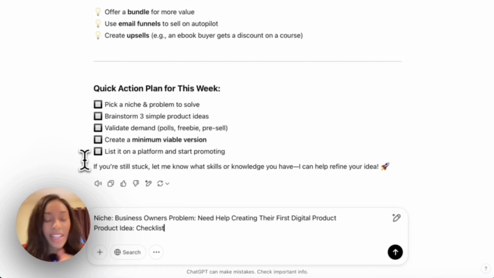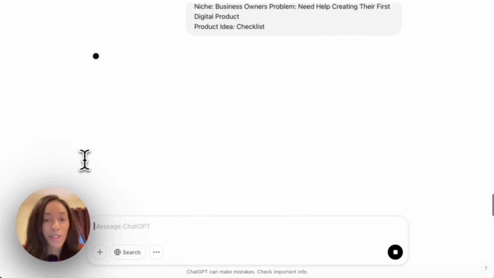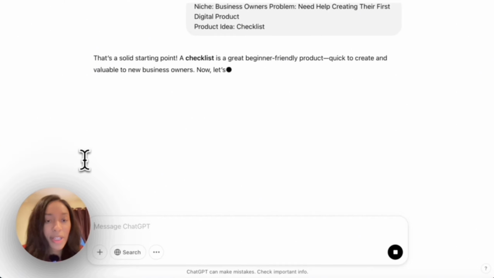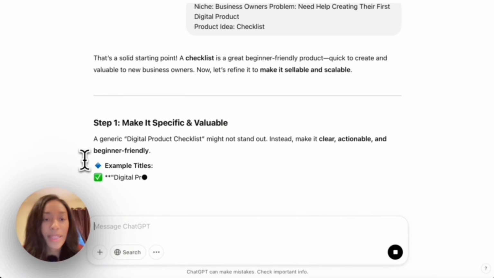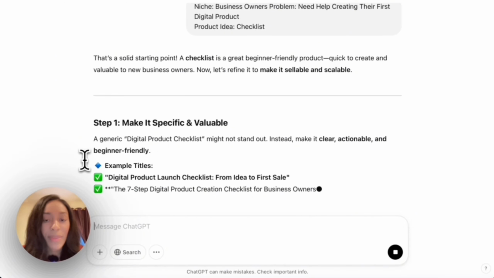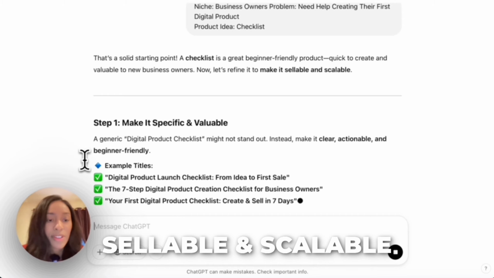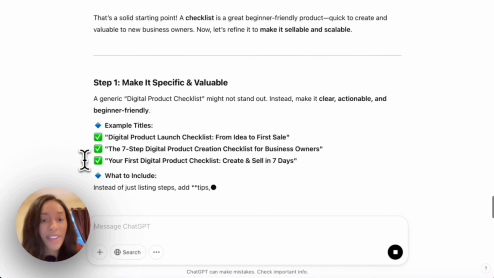And so I'm going to let ChatGPT know this is what is going to be the focus of my digital product. That's a solid starting point. A checklist is a great beginner-friendly product, quick to create and valuable to new business owners. Now let's refine it to make it sellable and scalable. So step 1, make it specific and valuable.